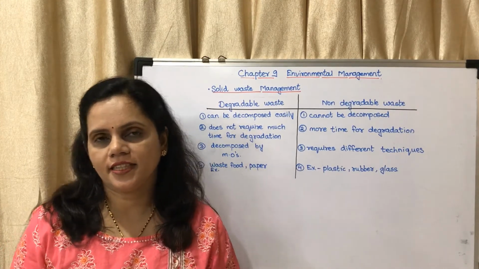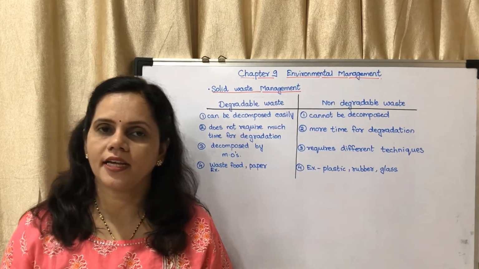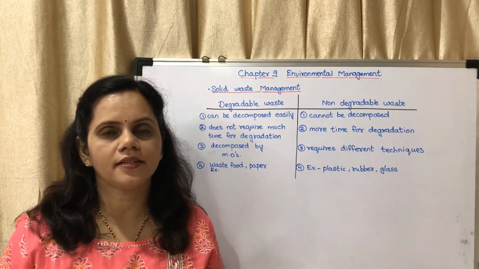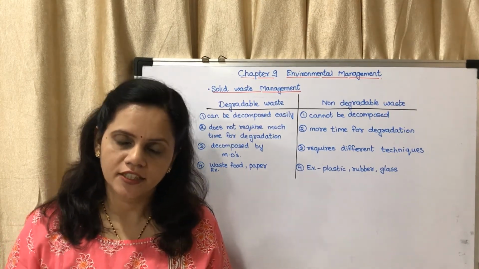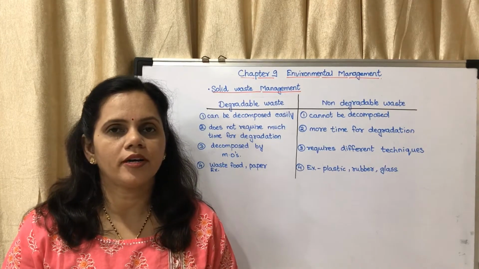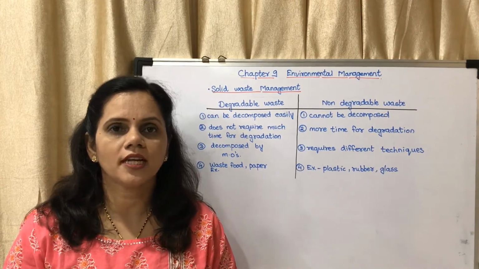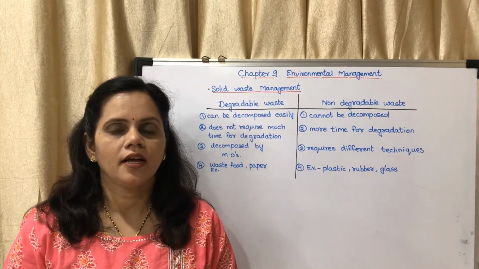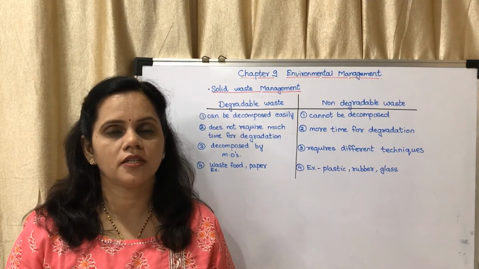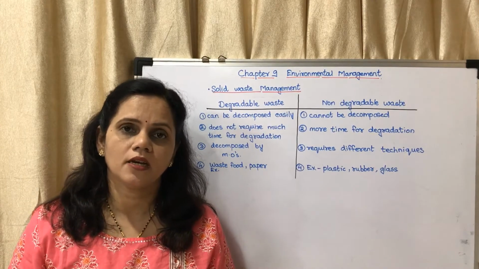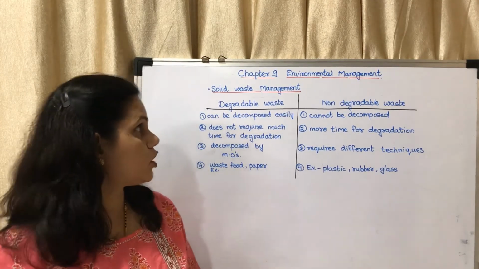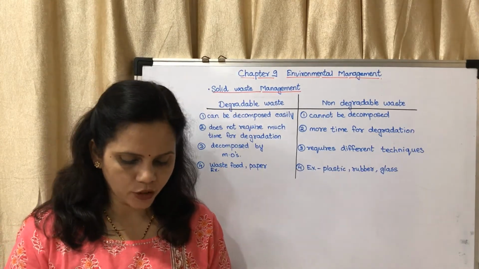So yesterday we started with chapter 9, environmental management. We discussed weather, climate and meteorology. Did you go through it? It is a very important part. The mostly asked questions include distinguishing between weather and climate, and the functions or the different types of models for weather prediction. Okay, now today we may move on to the next topic, that is solid waste management.